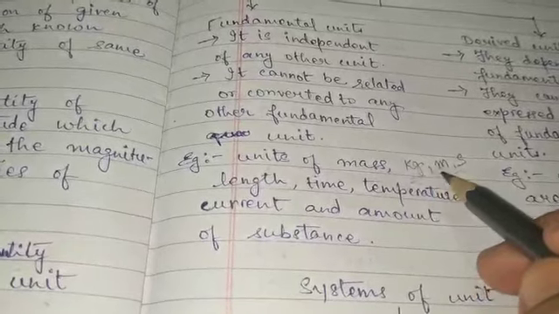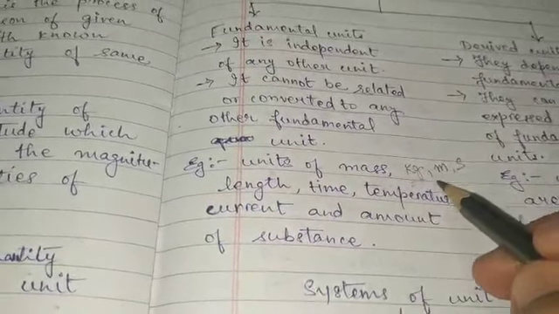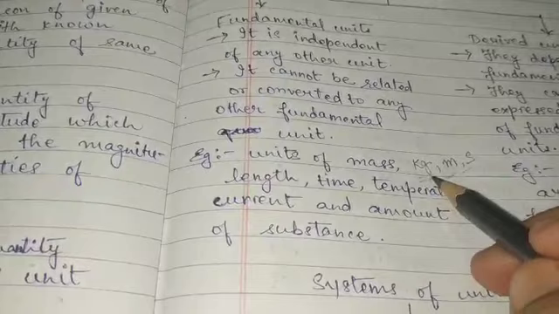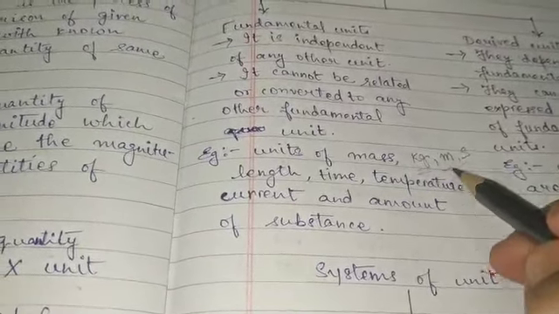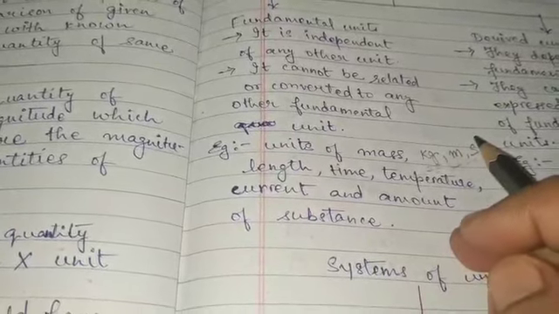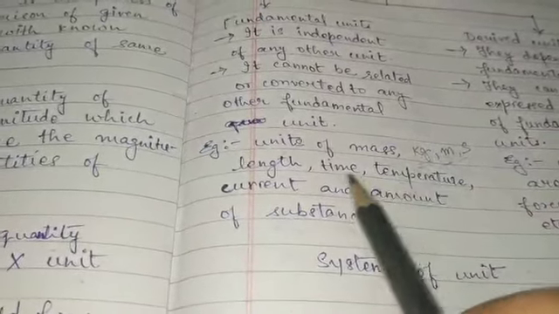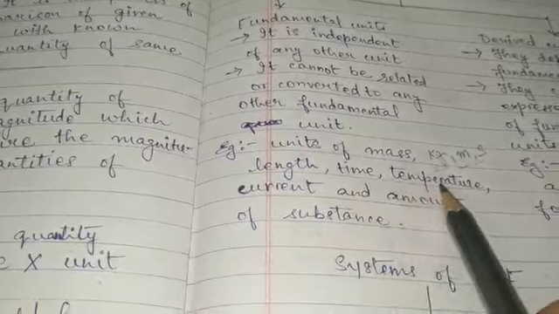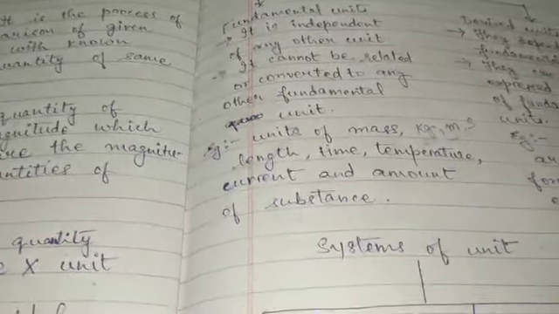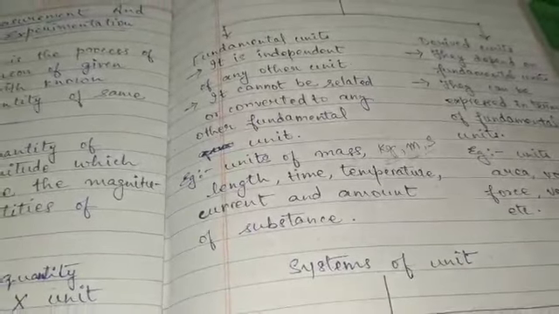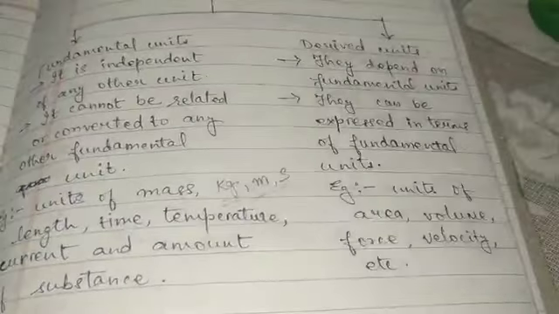Length is not dependent on mass. So both are independent units, and such units are called fundamental units. There are a number of fundamental units: mass, length, time, temperature, current, amount of substance. We'll be taking it up again after some time, and there we'll discuss it in detail.